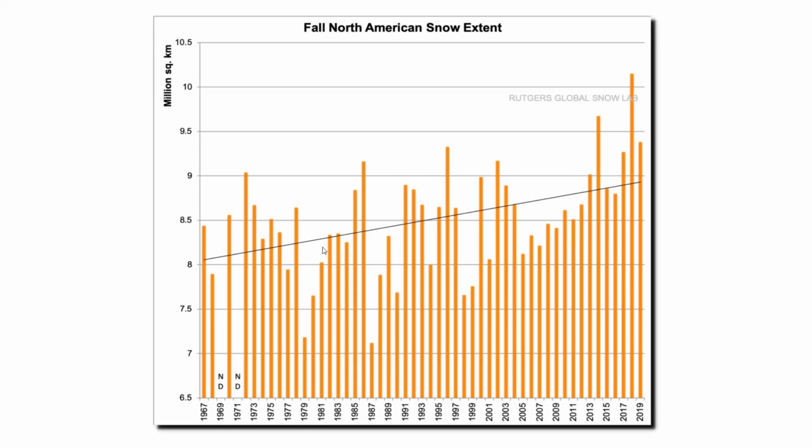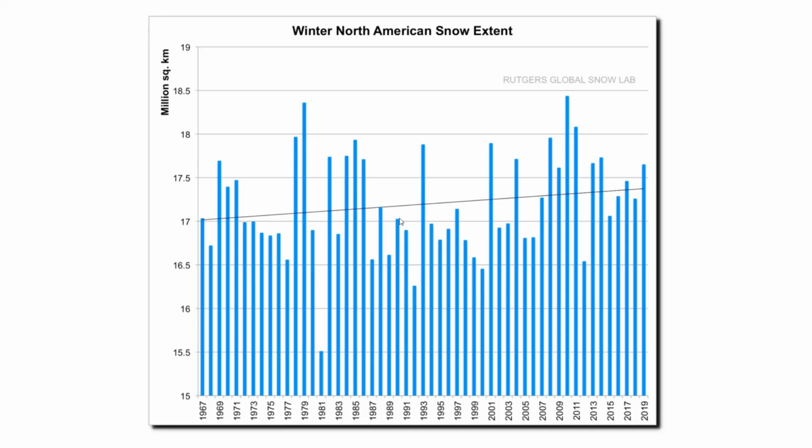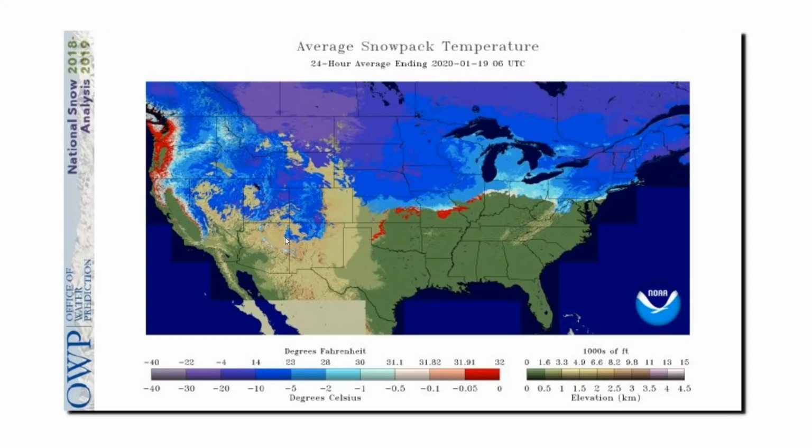This graph from Rutgers University shows autumn snow extent in North America. Snow extent has been increasing for 50 years, with recent years having the highest snow extent on record. And a similar story with winter snow extent, which also has been increasing for 50 years. Now let's take a look at what snow extent means.